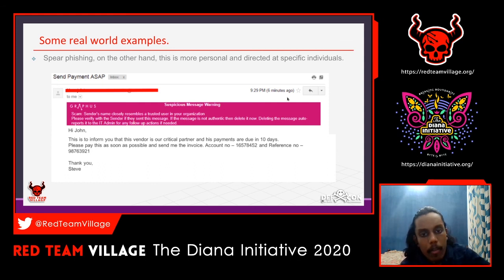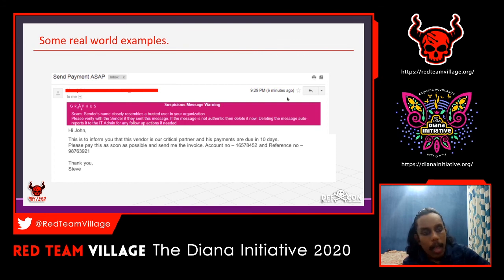If you can see that in the mail body, it says hi John. It's sending to a targeted user. The attacker knows he is sending it to John, and he is definitely targeting him. This is a spear phishing or targeted attack.